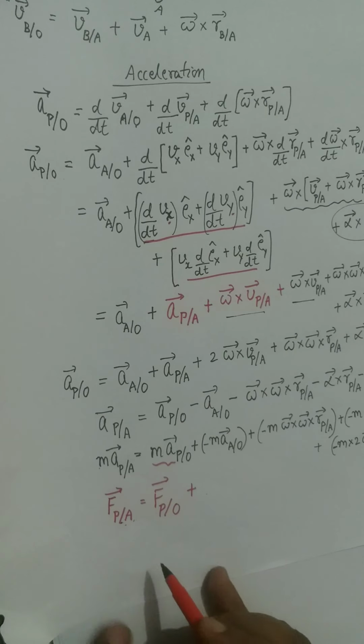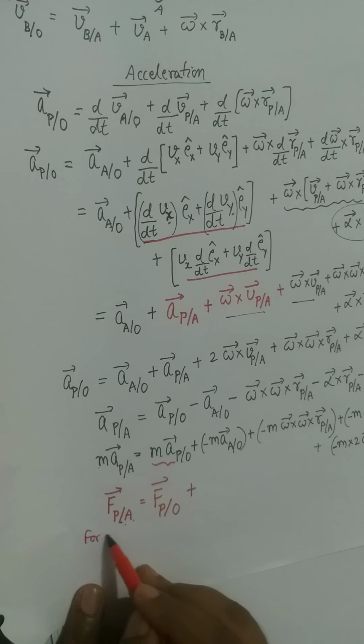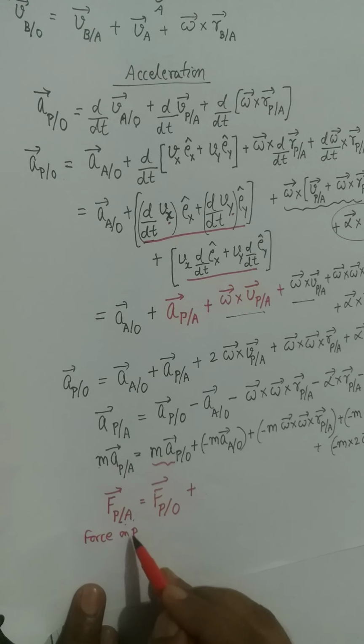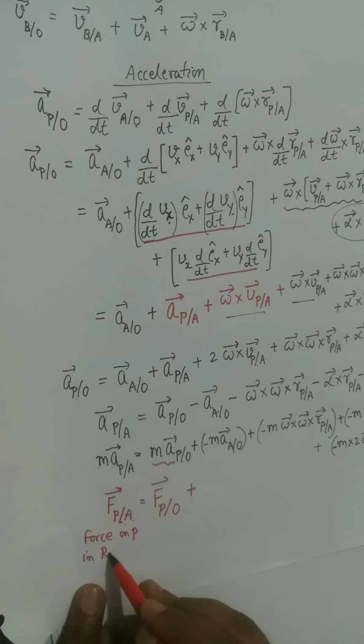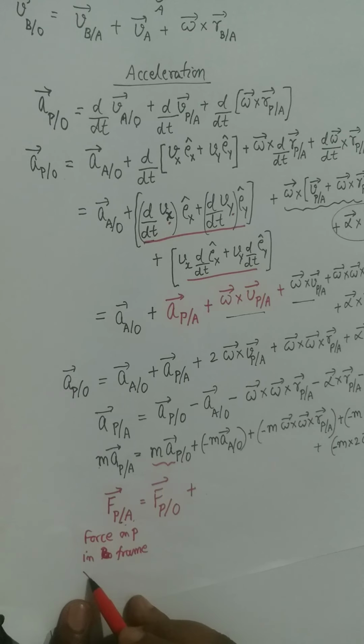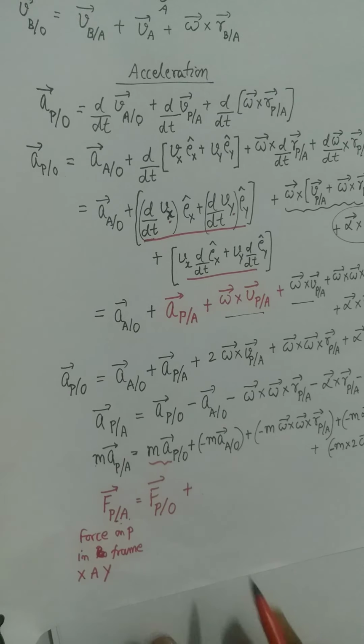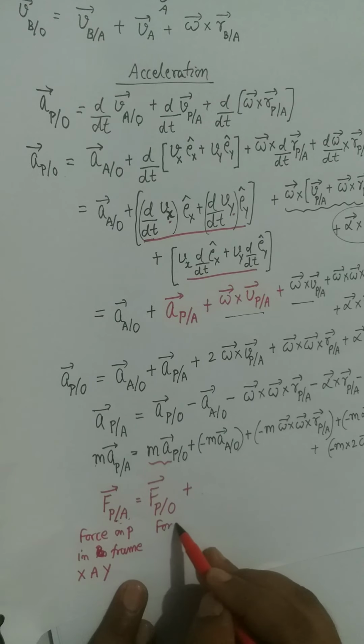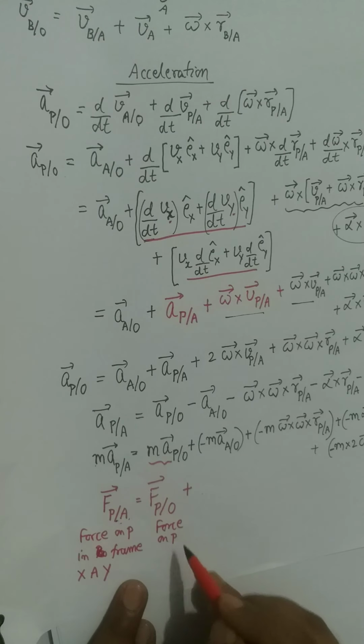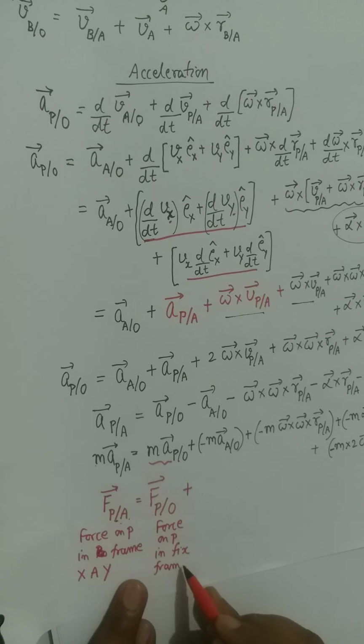Fp oblique A is the force on particle in a rotating frame, or you can say force on particle in frame XAY. It is the force on particle in fixed frame, and that gives you the absolute frame.